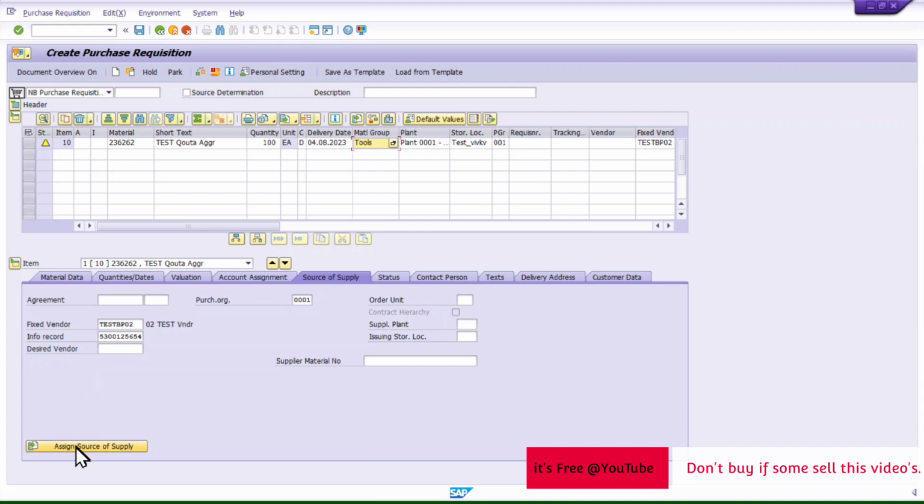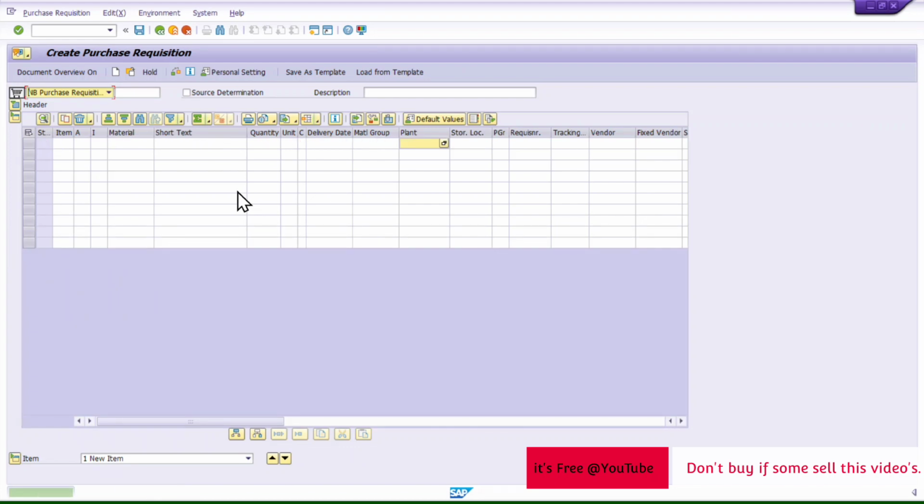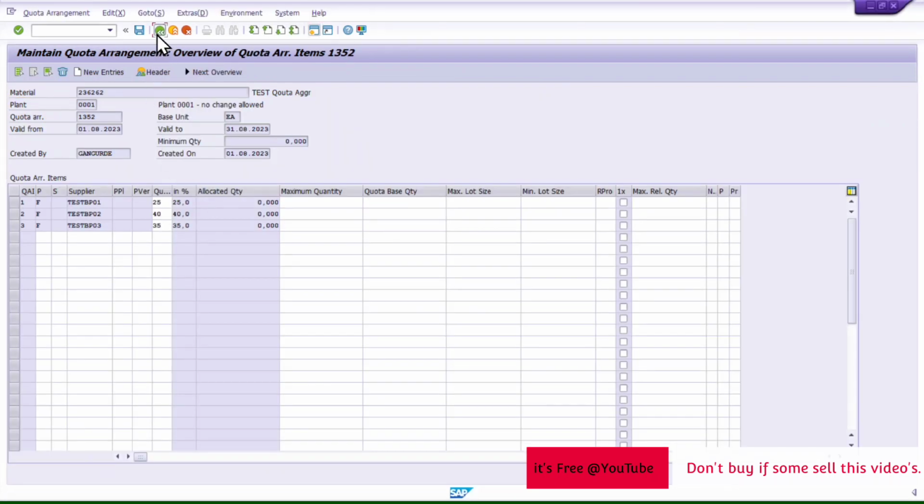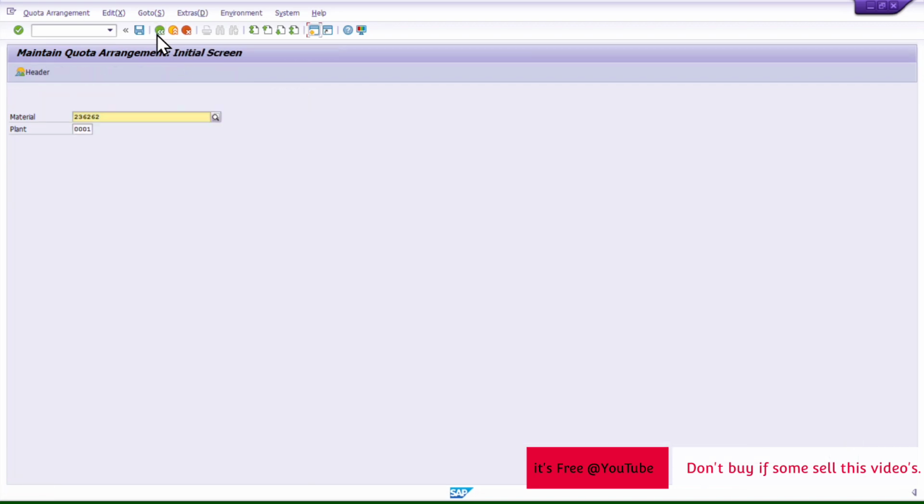So I have done a source assignment. Now here we can see BP test is appearing and the quota agreement is working fine. If I save this PR and go into the quota agreement screen, we will see the allocated quantity get updated.